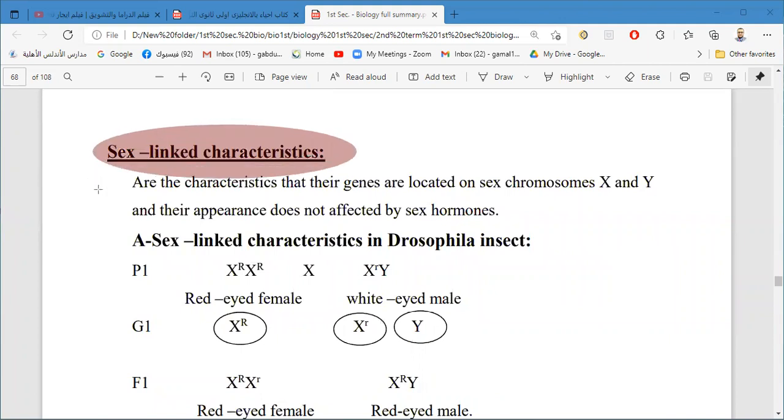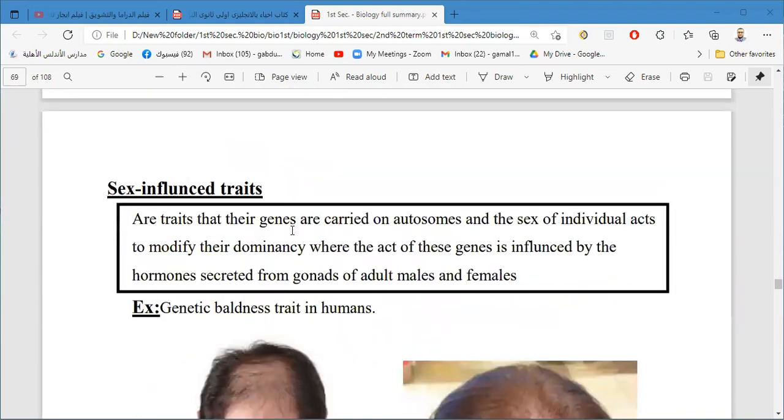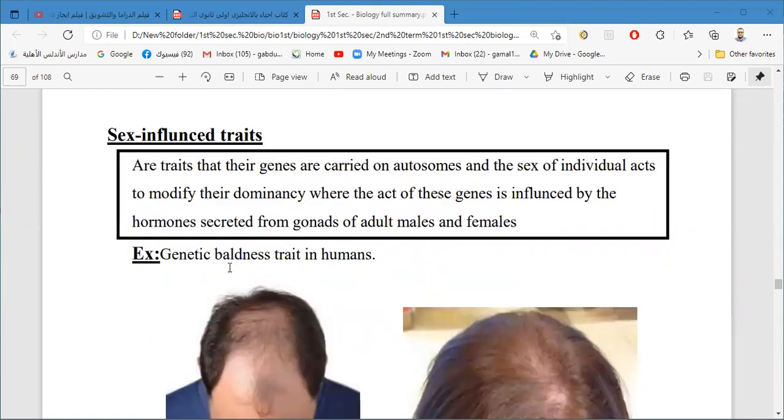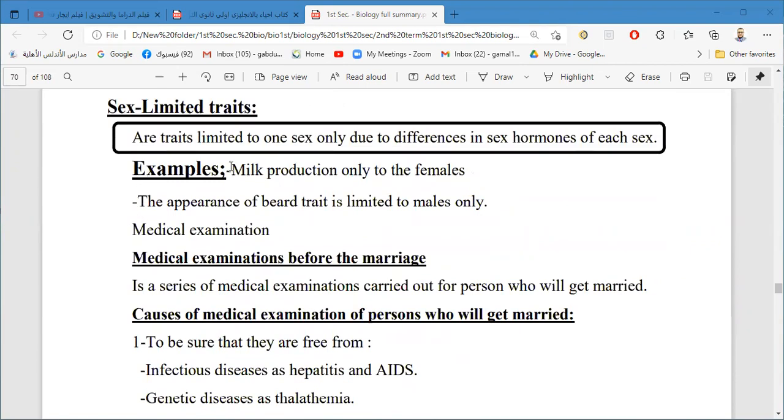Sex linked characteristics: the genes are carried on the sex chromosomes. Sex influenced: the genes are carried on the autosomes, but they are affected by the hormones, the male or the female hormones. And finally, sex limited traits are the traits which are found in one sex only, not in the other sex, due to the effect of the hormones in this individual.